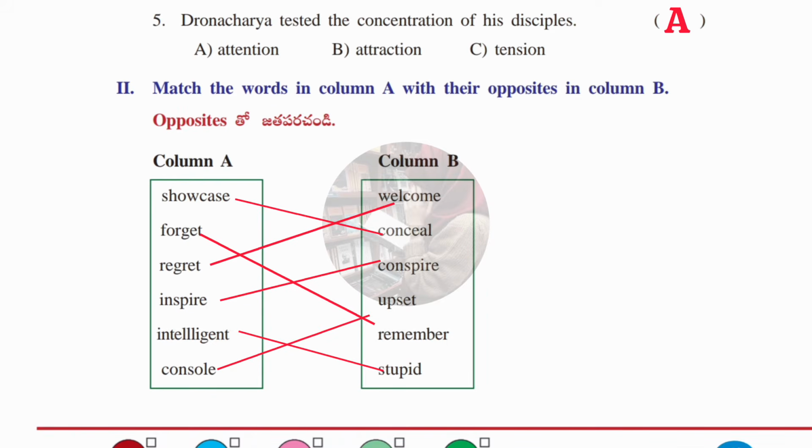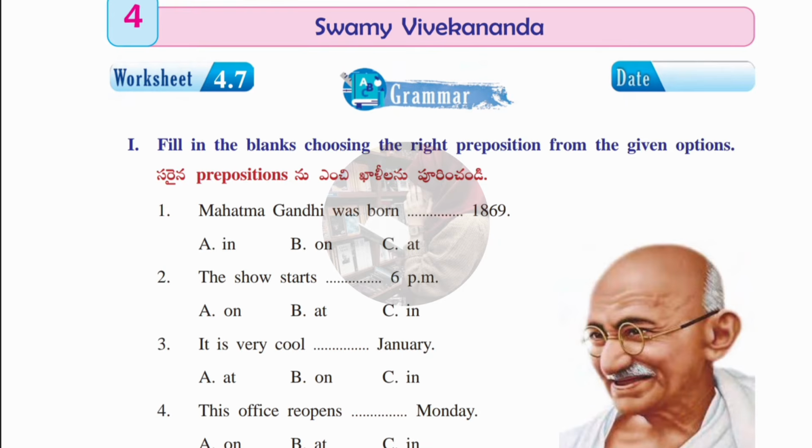Okay guys, now we'll move to the next worksheet, that is worksheet number 4.7. This worksheet is all about the grammar part. In the first Roman we have given fill in the blanks type. Okay, let's see the answers.